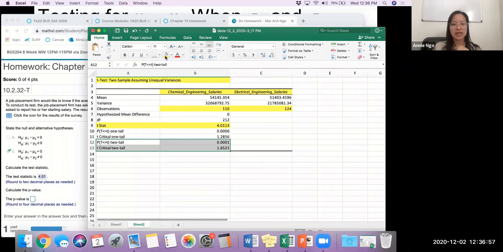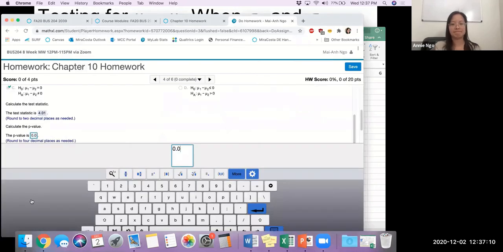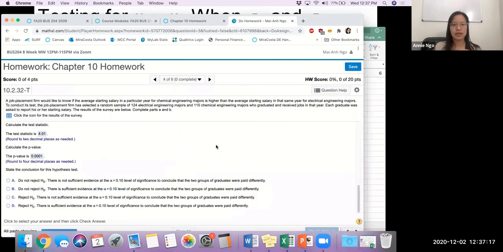I'm going to be looking at the 2-tail rows here, and so I'm going to enter the p-value for my 2-tailed test. And then once you've got your data, go ahead and state the conclusion for your hypothesis test.